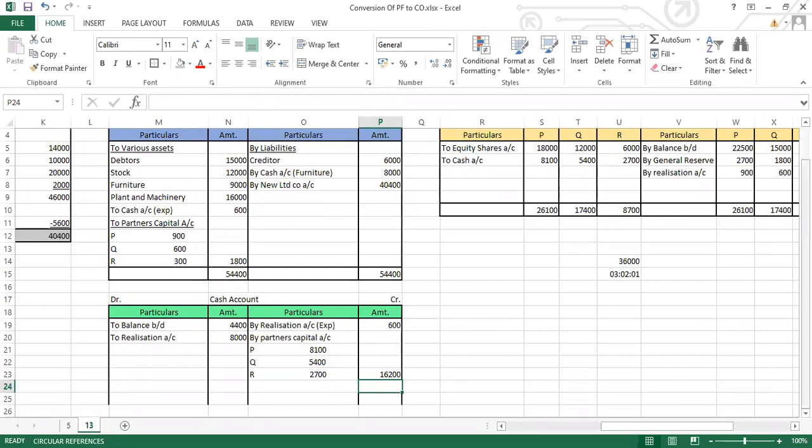Now let's see whether this cash account is getting tallied. The total of the credit side is 16,800. Total of debit side is 12,400.